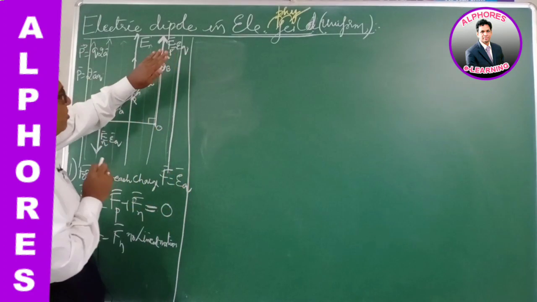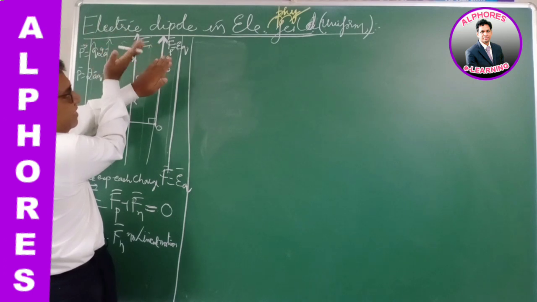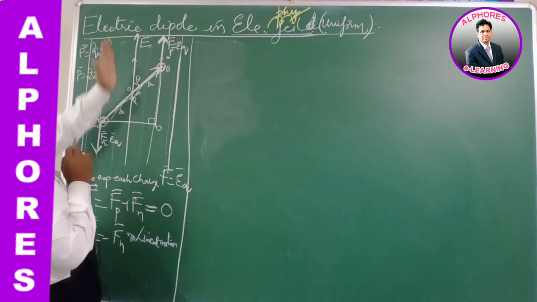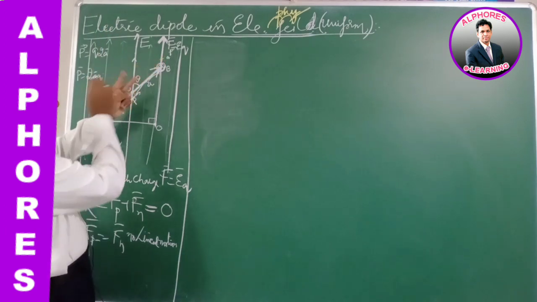Let this dipole make an angle. This is the electric field. Now the dipole is making an angle theta with the field. Let this be theta, right? So the electric field vector is in this direction, the dipole moment is in this direction. Both are at an angle theta.